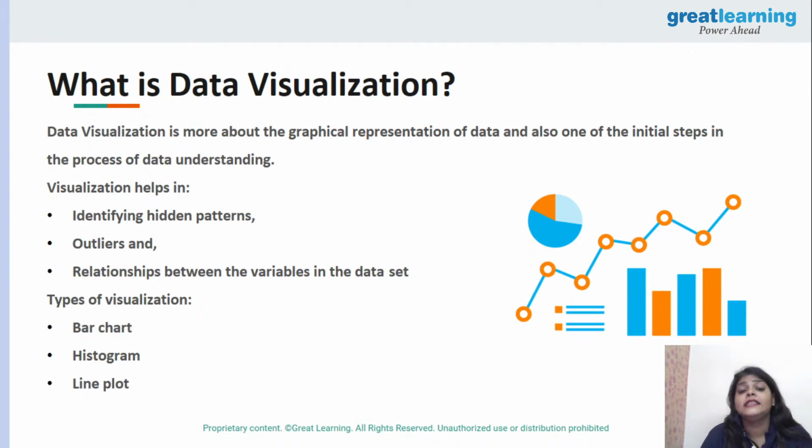But what you need to know is the basic understanding of data. For me, it matters a lot. Right, so let's have a look at what is data visualization.